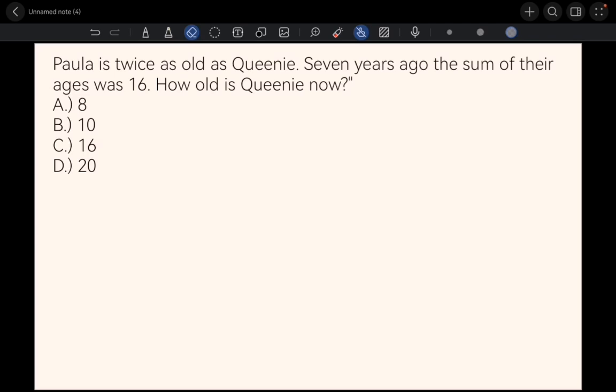Hi examinees! So we will solve the previous word problem that is posted on the page, and it's all about age. Paula is twice as old as Queenie 7 years ago, and the sum of their ages was 16. How old is Queenie now?